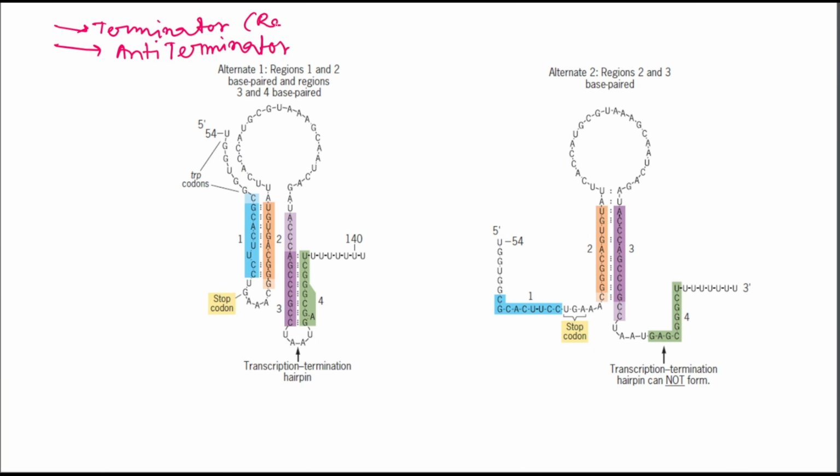When region 3 pairs with region 4, it forms the terminator hairpin, the transcription termination hairpin, and this loop is formed when tryptophan levels are high. This hairpin is followed by a weak AU-rich region.